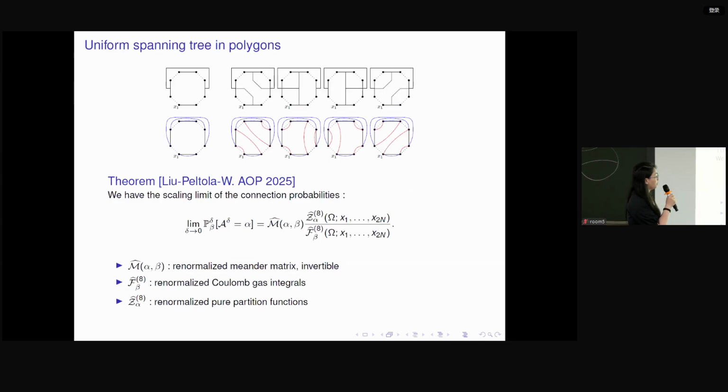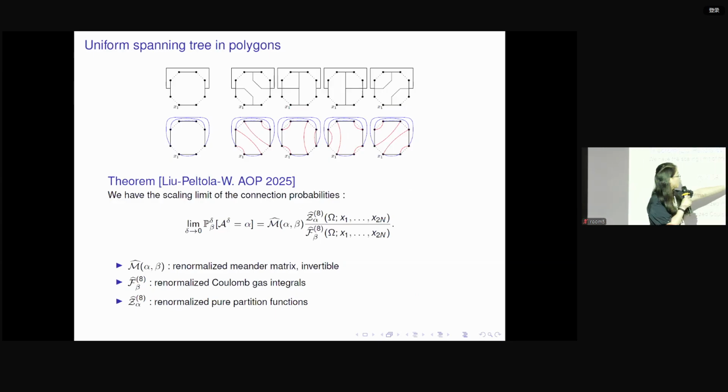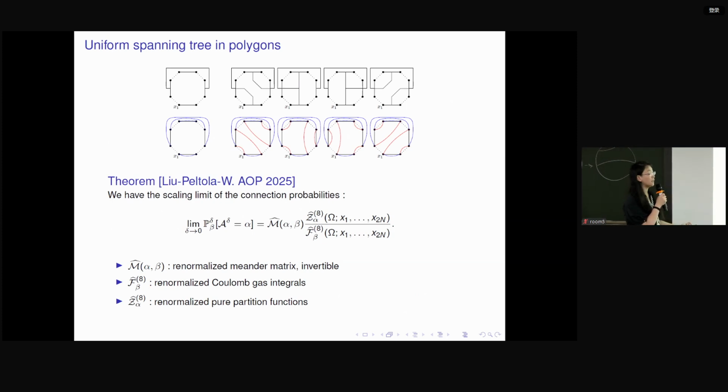And here the formula will become, first we need to correctly normalize the meander matrix. So this is called the renormalized meander matrix. And then for the pure partition function, we also need to normalize it properly so that there is a positive limit. And for the Coulomb gas integral, we also need to normalize it properly so that there is a positive limit. So after the correct normalization, all three quantities become positive.